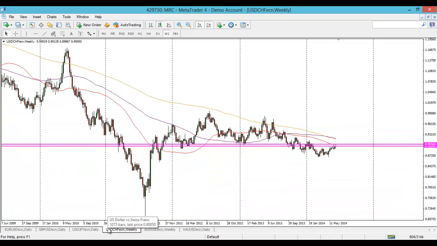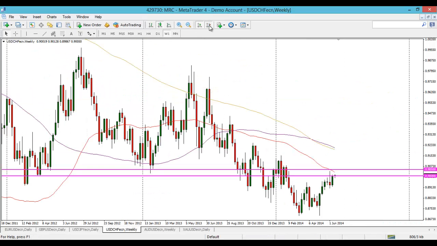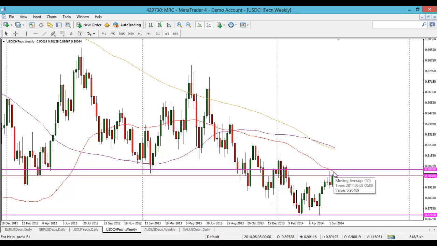Okay, let's have a look at dollar Swiss. So this is the weekly chart. What have we been speaking about the last few weeks? Remember, we had this lovely bounce off of this 0.87 handle, and that's rotated towards the upside. And we did speak about this reversal candle last week, but it didn't quite test a 50-week moving average here. So I said keep an eye on this week.